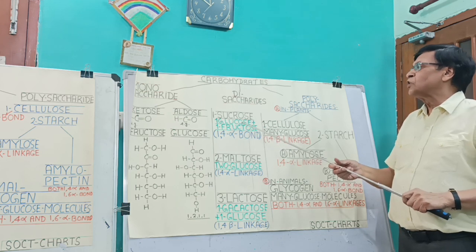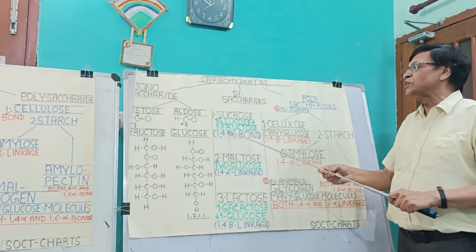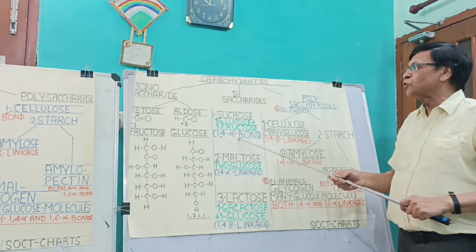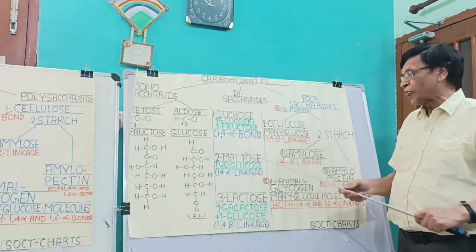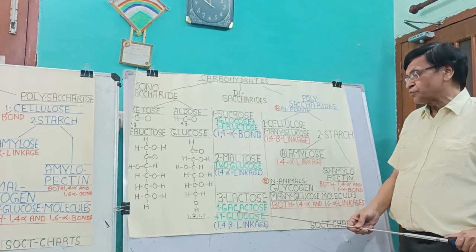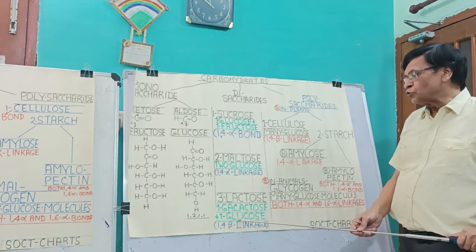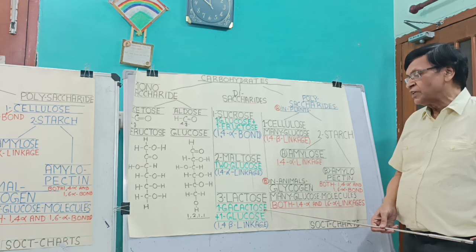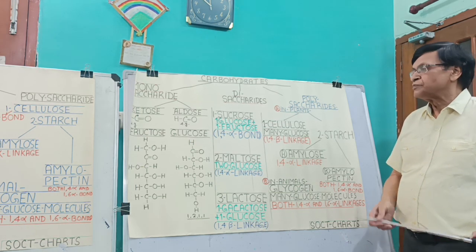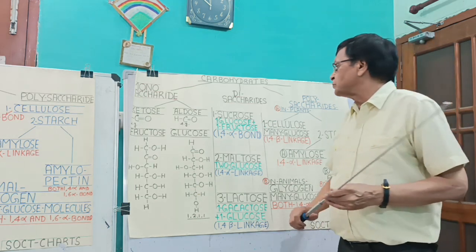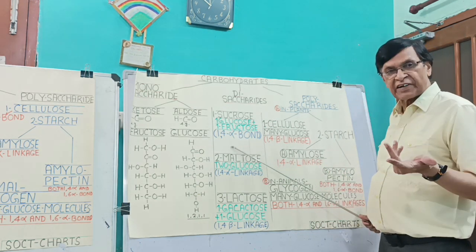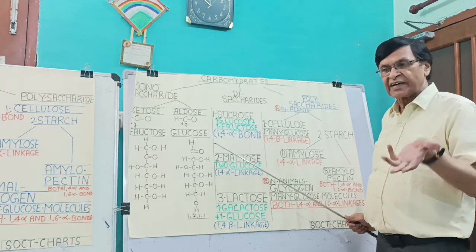Sucrose is made up of 1 glucose molecule plus 1 fructose molecule attached with each other by a 1,4-alpha glycosidic bond. In lactose or milk sugar, there is 1 glucose molecule and 1 galactose molecule. Here there is a 1,4-beta linkage. Then I will tell you what is this 1,4-alpha glycosidic bond and 1,4-beta glycosidic bond.